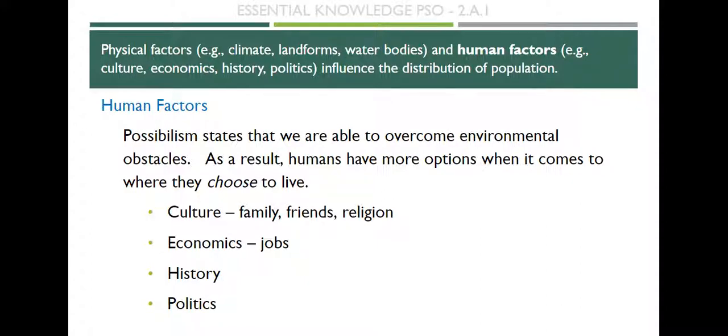So we have to go back to what we talked about a couple weeks ago, which is the idea of possibilism, that we are able to overcome environmental obstacles. As a result, humans have more options when it comes to where they choose to live. Do you choose cultural reasons, family, friends, religion, jobs, which would be economic, the history, the politics of your place, where you choose to live?